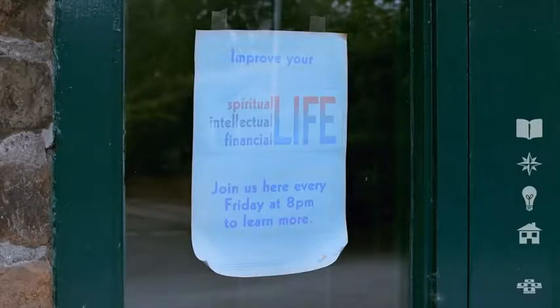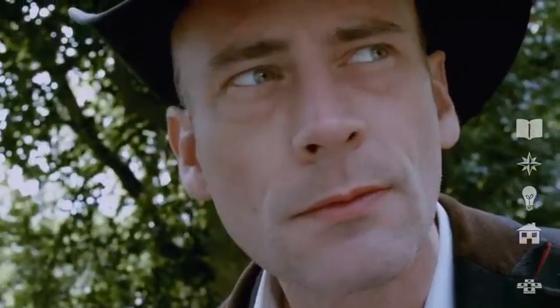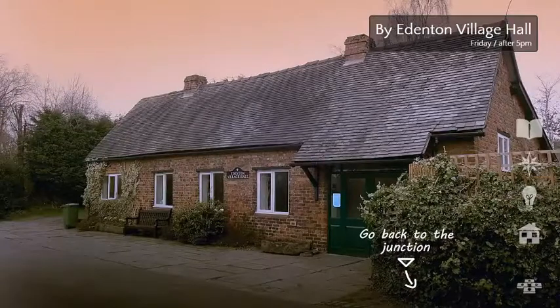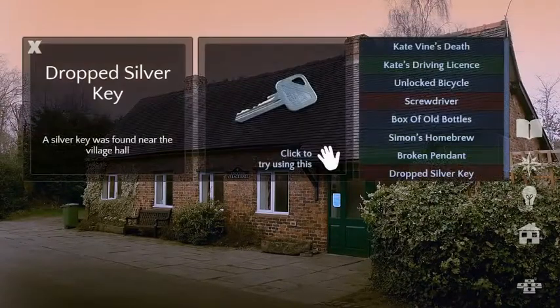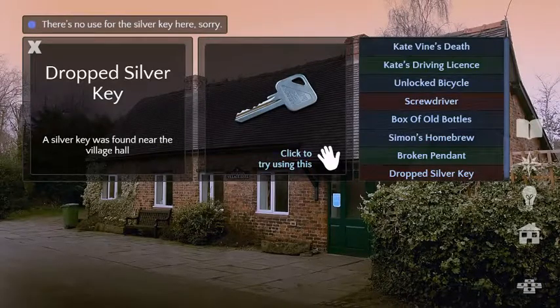Improve your life. This is where they miss me. Wow, isn't that interesting? Every Friday, we have to ask Simon about that, because he said his group doesn't meet. Oh, that's right. So would that be a contradiction? I think so. And the silver key doesn't work here.